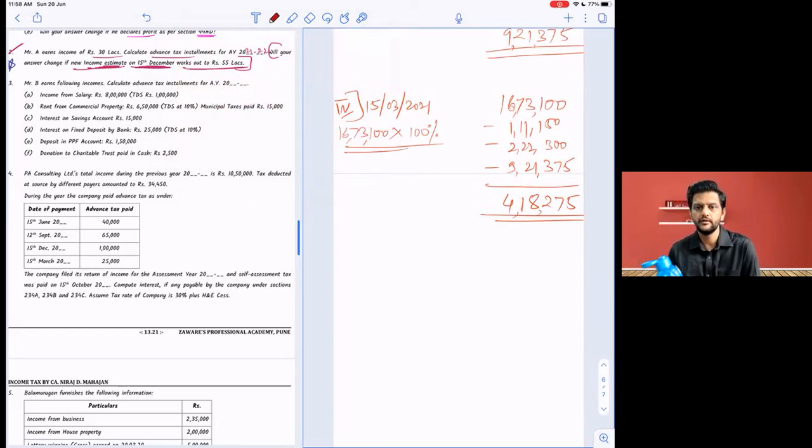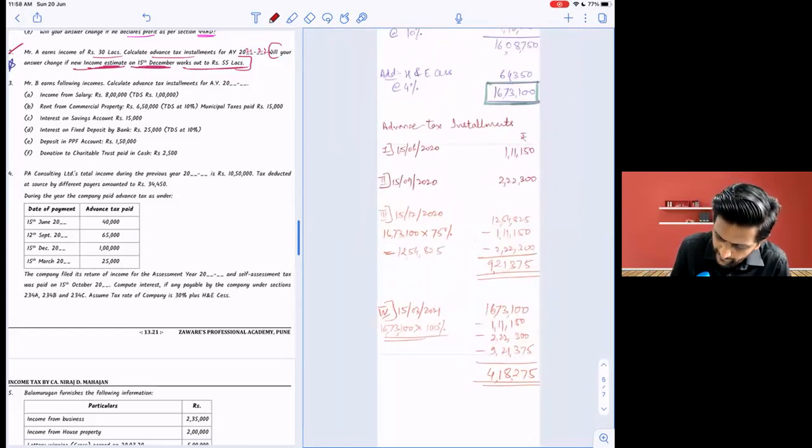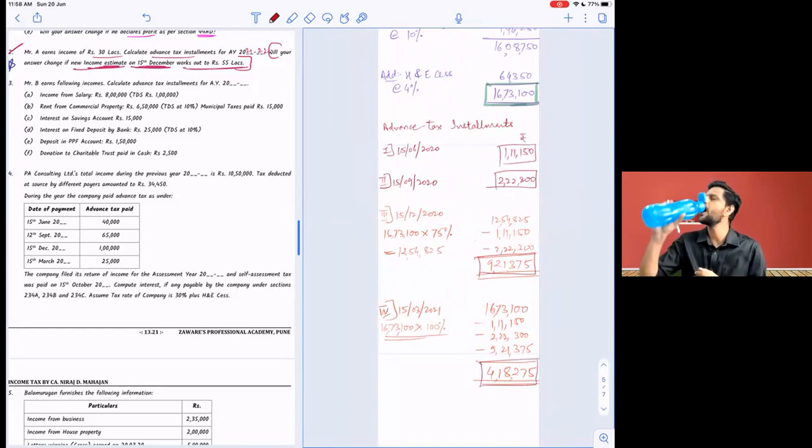Yes, everybody got it. Those are your 4 installment amounts: 111,150, 222,300, 921,375, and 418,275. Yes.